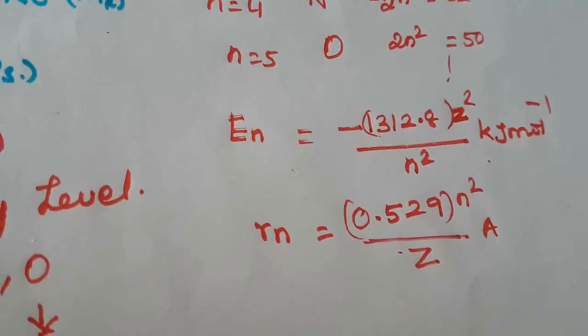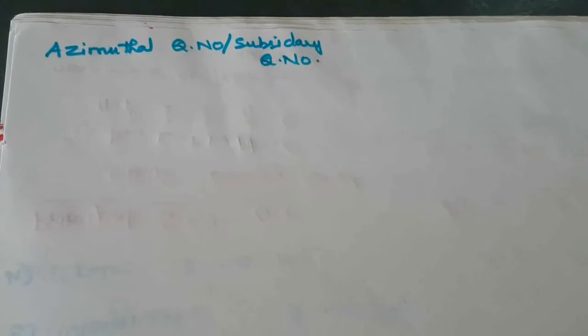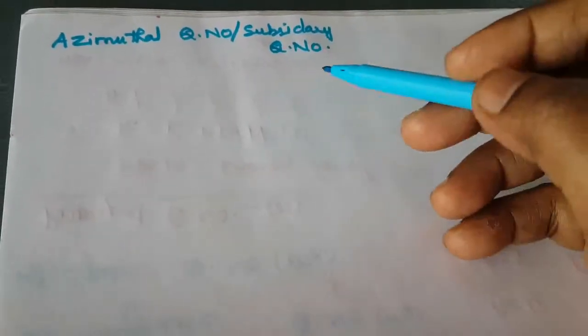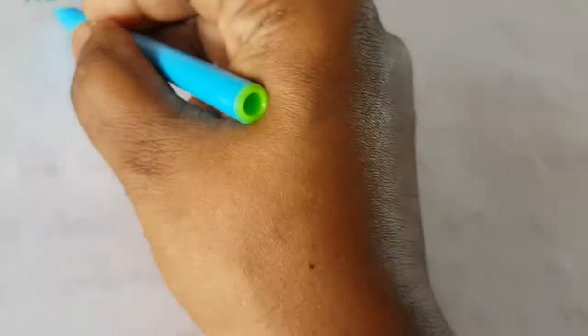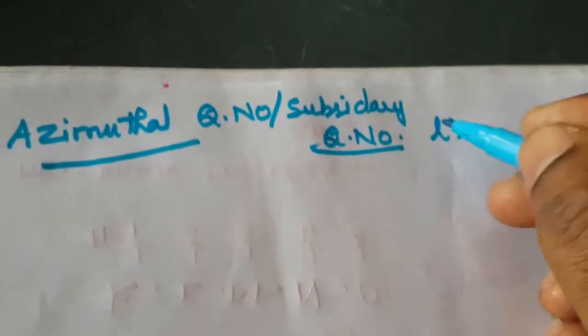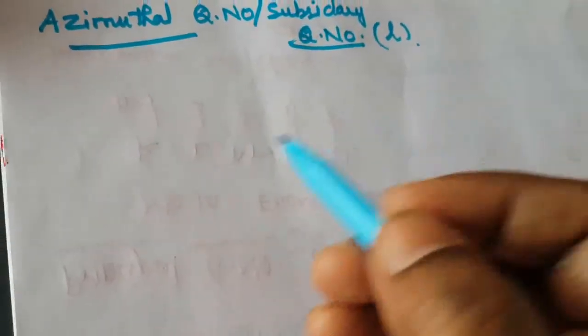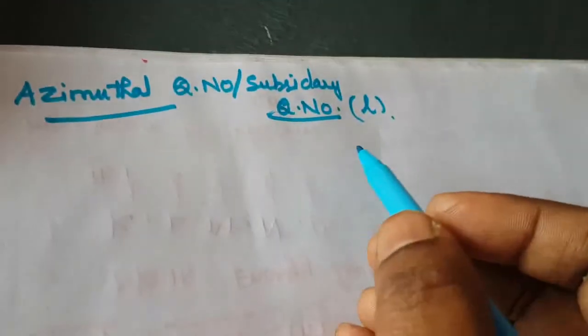Okay, so next we are going to see the azimuthal quantum number, or subsidiary quantum number. What is the azimuthal quantum number? It is represented by the small letter l. What is the l value?